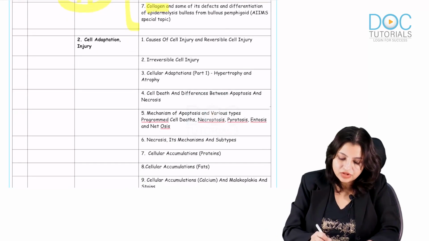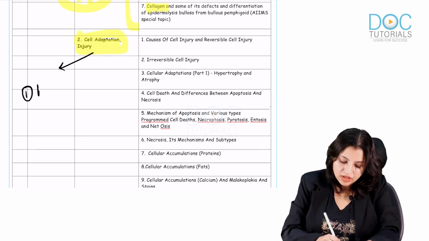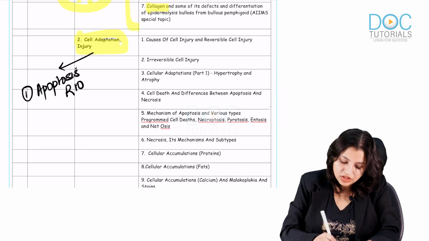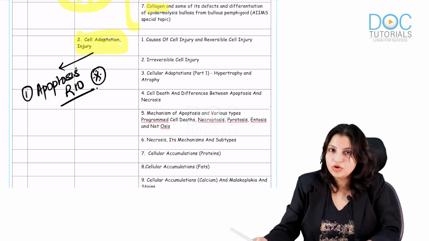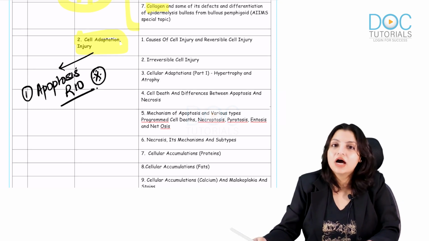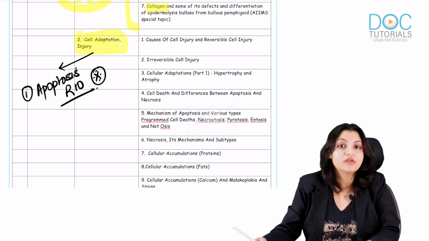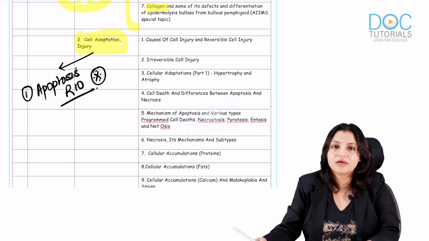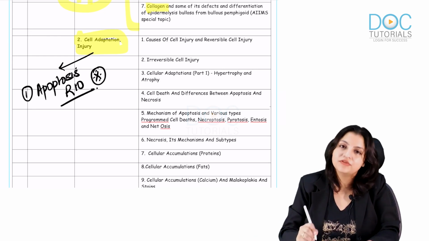Coming to cell adaptation, what should be your focus? Here you should remember apoptosis. Please remember that there is an update in Robbins 10th edition on all the programmed cell death. I have prepared a separate video on programmed cell death updates. I request all of you to see that video because it's a very high yield video and a very probable video that can come in your exam this time. So it is very important to see all the programmed cell death videos.